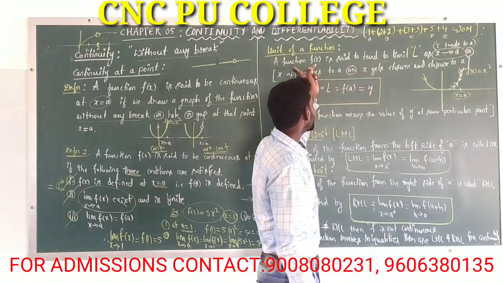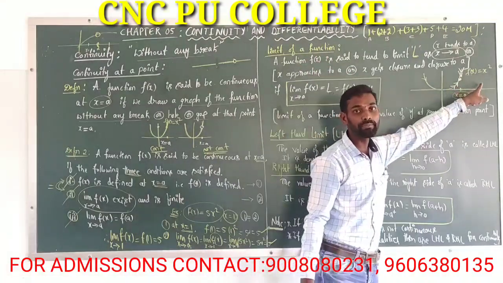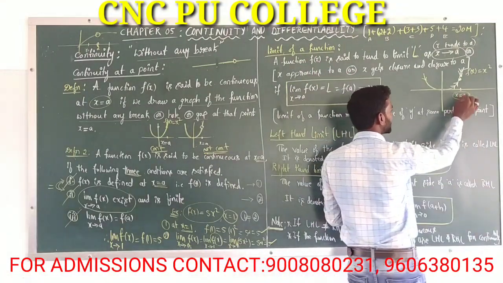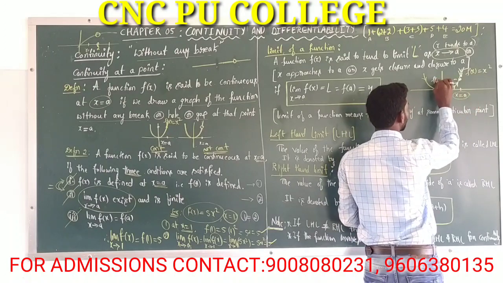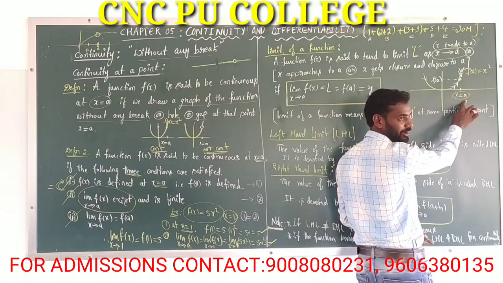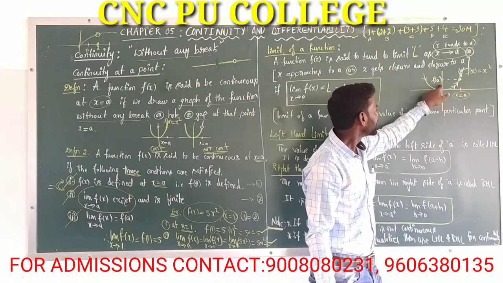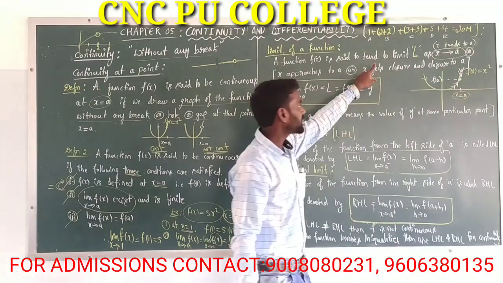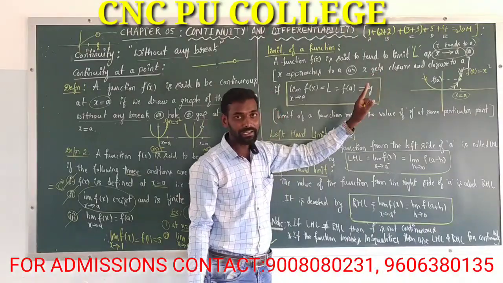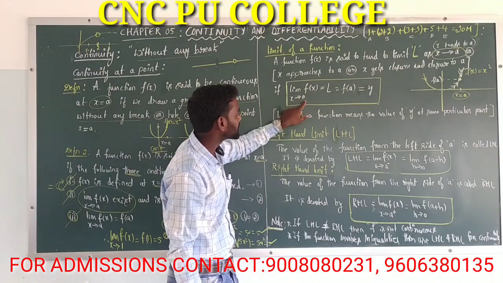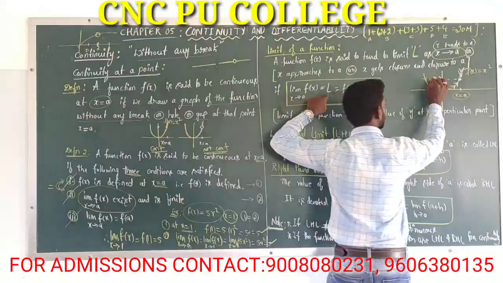Here the limit of a function means a function f of x is said to tend to limit L. Limit L means this particular point, which is f of a. This is b, which is f of b. A function f of x is said to tend to limit L as x tends to a if the limit of f of x as x tends to a is equal to L. L is nothing but what?